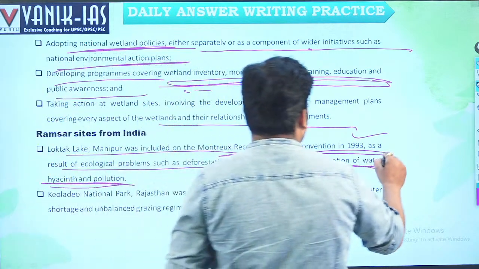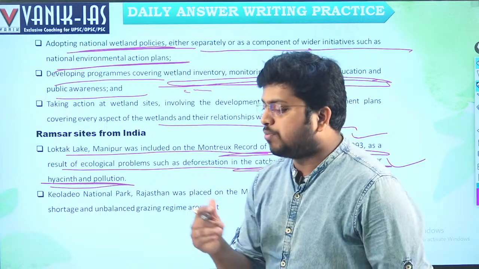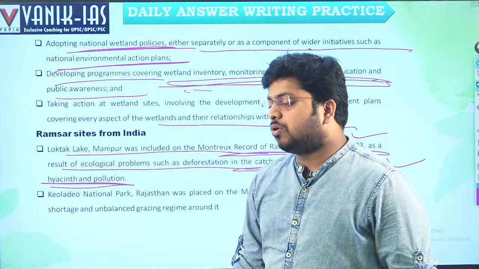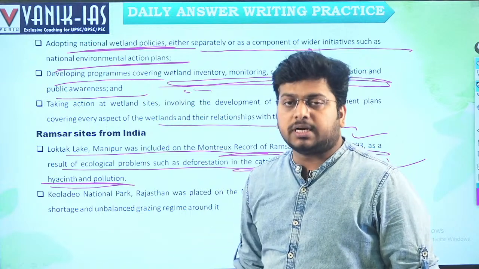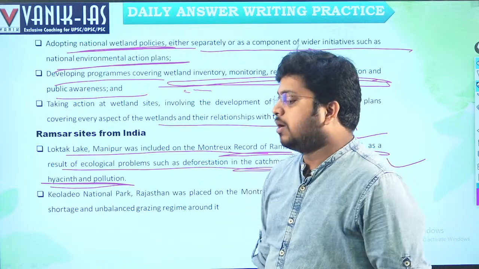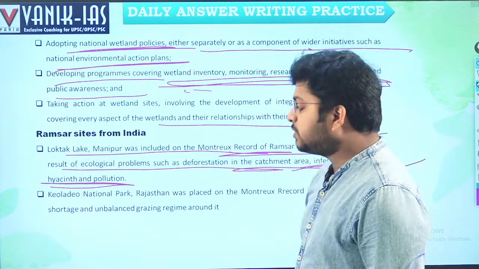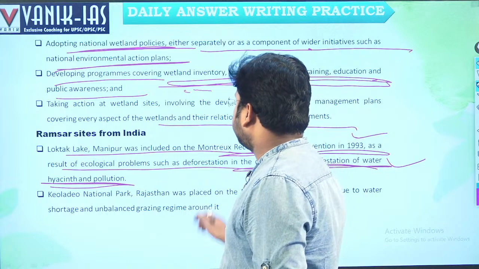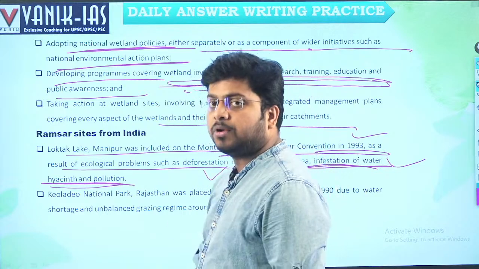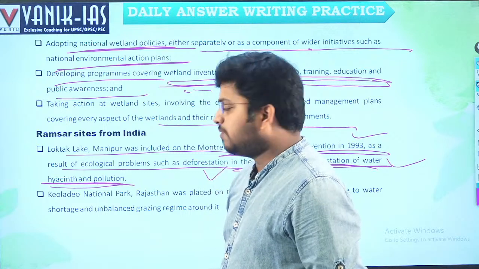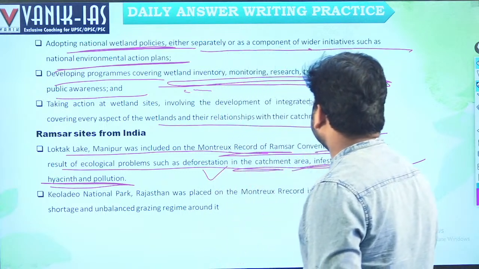Water hyacinth means this is an invasive species. If water hyacinth enters a particular wetland, it destroys all the other wetlands and it covers the wetland fully, right? Water hyacinth is an invasive species that hampers the wetland. And also deforestation for urbanization or for development of human civilization. Deforestation is also the problem.